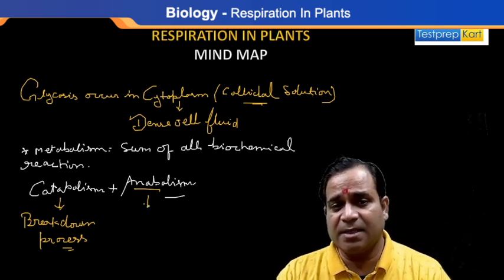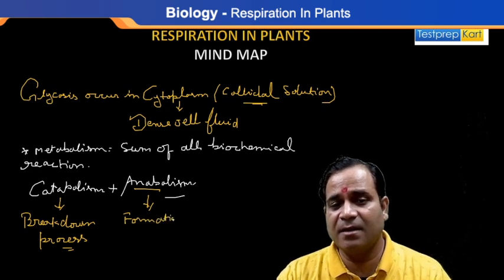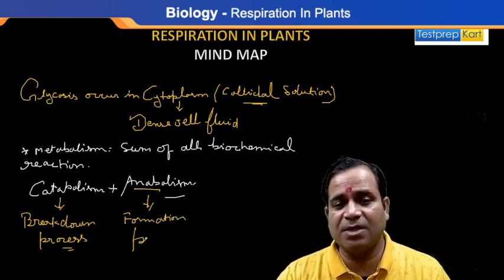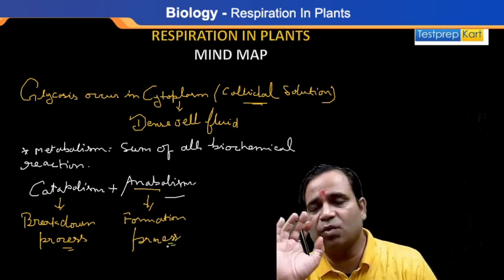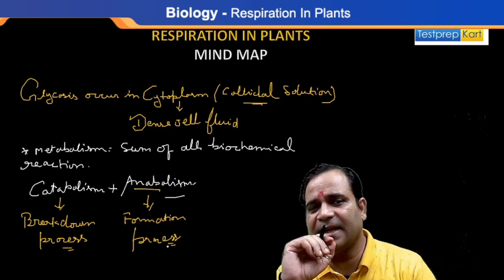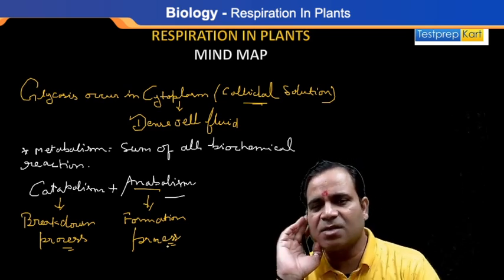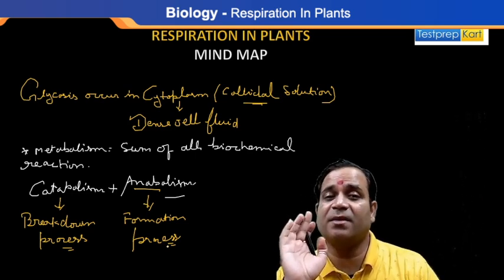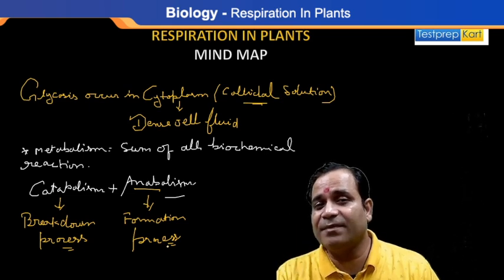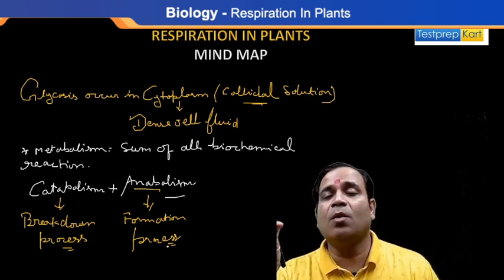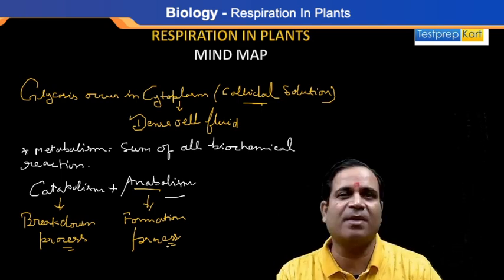You know why? Anabolism is known as what? Formation process. Getting it? Yes, sir, definitely. This one is so simple. Whenever I'm talking about catabolism, it means breakdown process, right? Whenever I'm saying anabolism, it means the formation process. It means the complex food is broken down with the help of various steps of enzymes into water soluble molecules so that we can supply energy to each and every part of the cells.